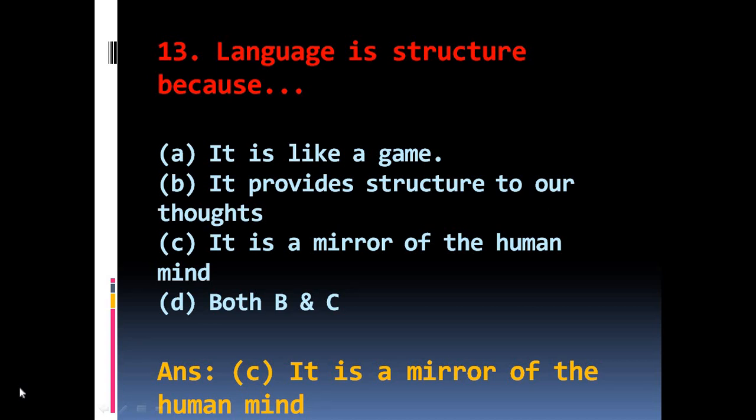the options are A. It is like a game, B. It provides structure to our thoughts, C. It is a mirror of the human mind, D. Both B and C. The right answer is B. It provides structure to our thoughts. I have typed it wrongly here. The right answer is B. It provides structure to our thoughts.